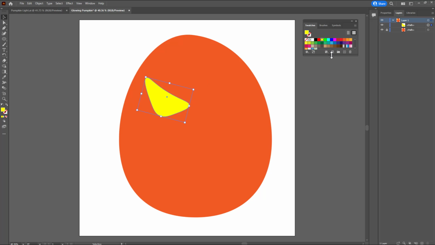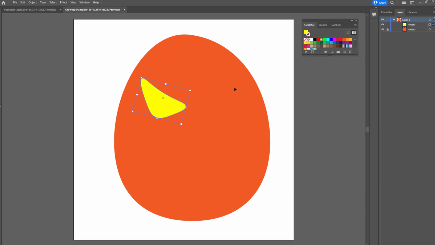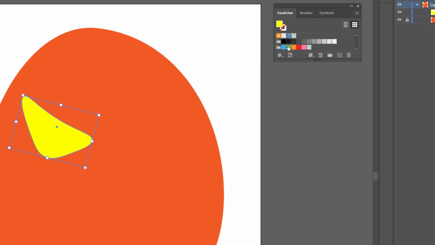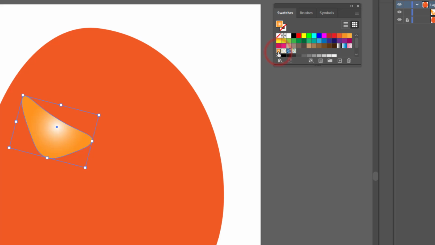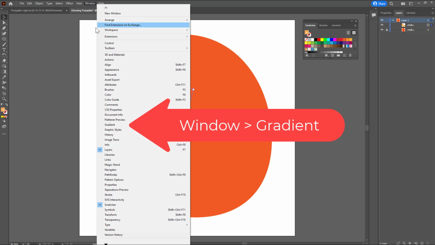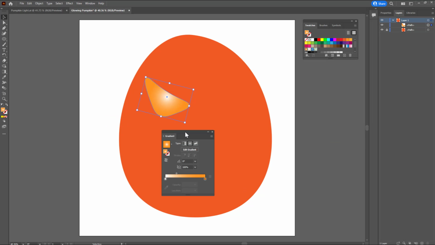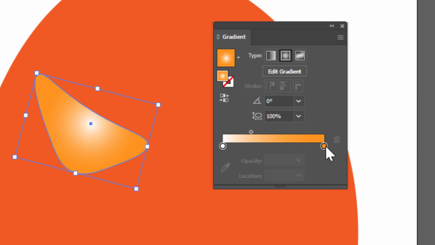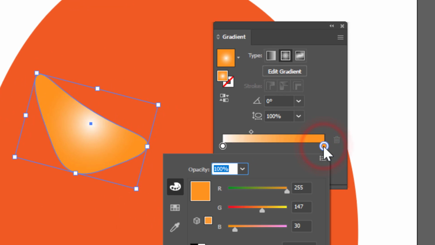Okay, the next thing that I'm going to do is give a gradient to this eye. So I'm going to go here to my swatches, and right here at the bottom you can see this gradient. And the default colors are white and orange, but I would like to change those colors. So I'm going to go to Window, and from the alphabetical list I'm going to choose Gradient. And for the gradient, I'm just going to change this orange by double clicking on it. I'm going to change it to yellow.